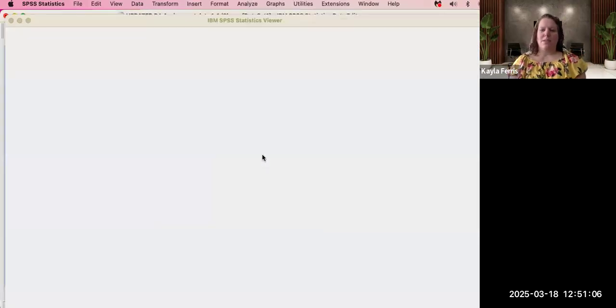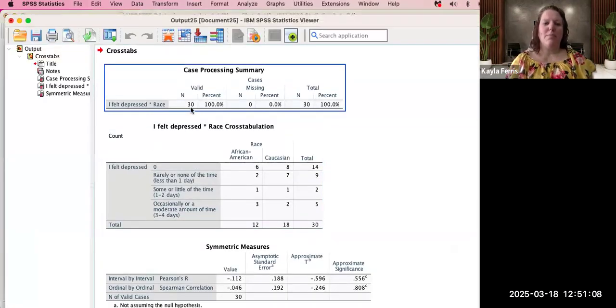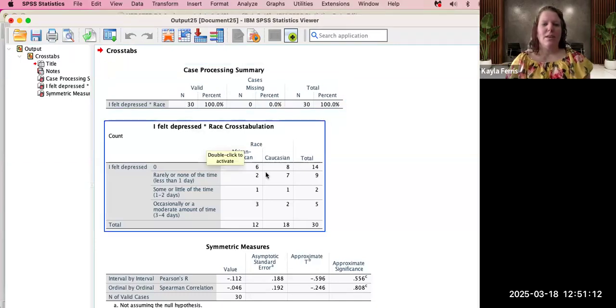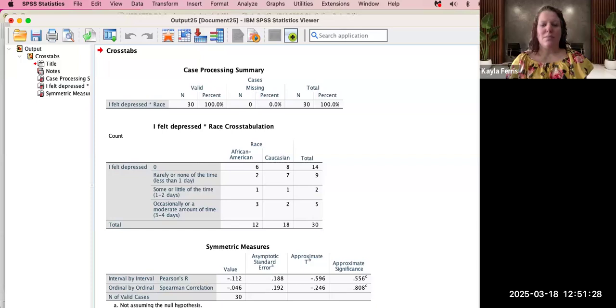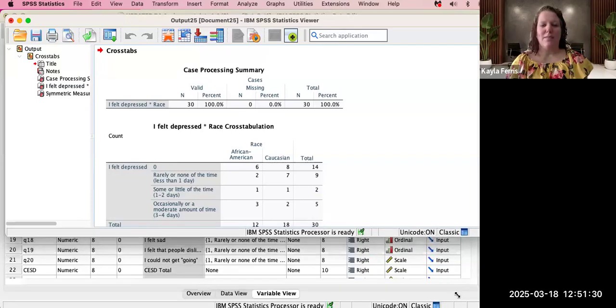Once it pulls up our next screen, we'll show how many participants are in this study, which is 30. And then it breaks it down. We have African Americans and Caucasians and how they felt depressed. For African Americans, 2 chose rarely or none at the time, while Caucasians chose 7. So that's just an example of how we can look at this data.